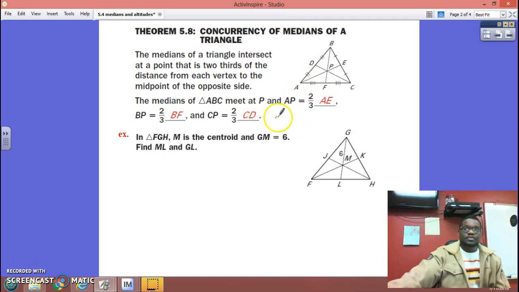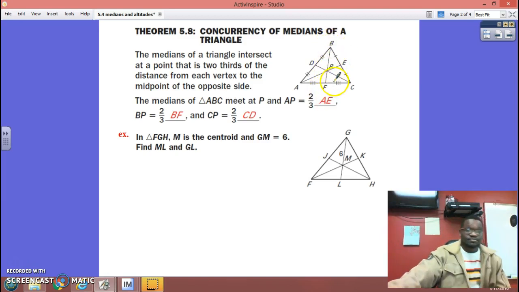Okay? And so the rule here, this theorem, is stating that this first section, from the vertex to the centroid P right here, that is AP, or this section here, equals 2/3 of the whole thing. That's the math. That's the equation you need to remember. PC, or CP, equals 2/3 of the whole thing. Again, BP equals 2/3 of the whole thing.